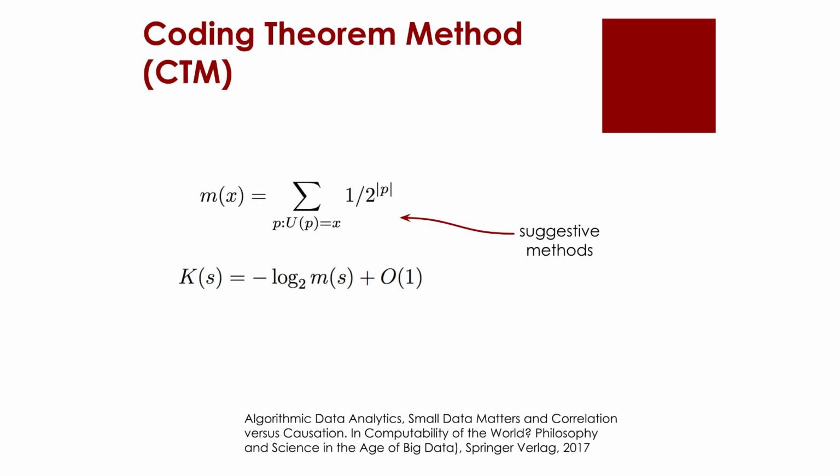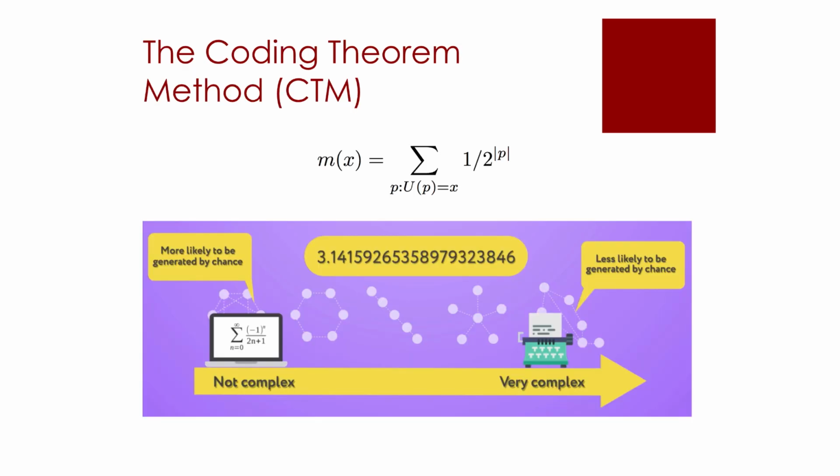Then, by the algorithmic coding theorem, we can convert those frequencies into an estimation of the algorithmic complexity of the string. The programs will be generative mechanisms or candidate models explaining the data, and the complexity values will serve as a guide for us to compare models across data. As a reminder, the algorithmic coding theorem establishes the connection between the complexity of an object and its algorithmic probability of being produced by a random computer program.